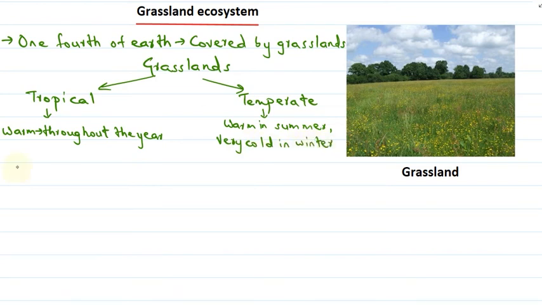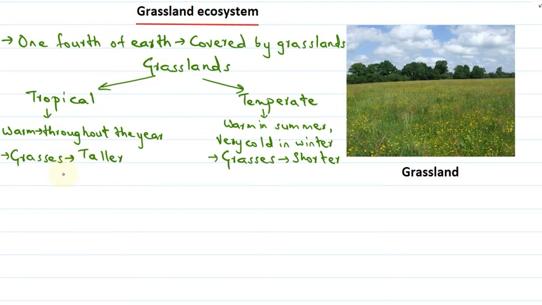In tropical grasslands the grasses are taller, whereas in temperate grasslands the grasses are shorter.